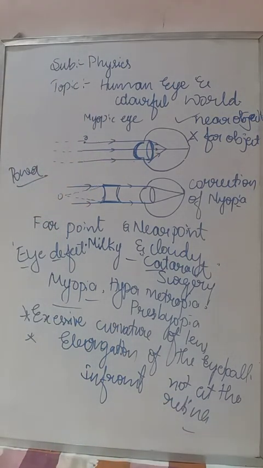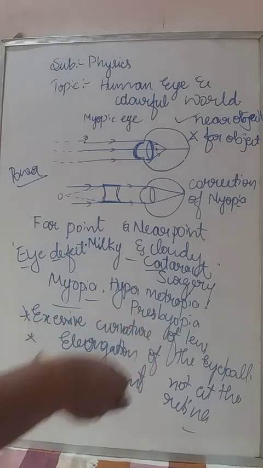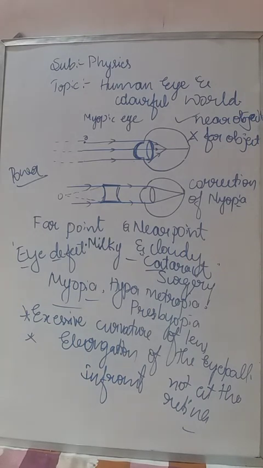What is the nature of the image? Usually the image is formed at the retina, as I told you while explaining where the image is formed. But if the person is suffering from myopia, the image is formed in front of the retina. That is why a person can see the near object but not the far object. If they ask why the myopic eye can see the near object and not the far object, it is because the image is formed in front of the retina, not at the retina.